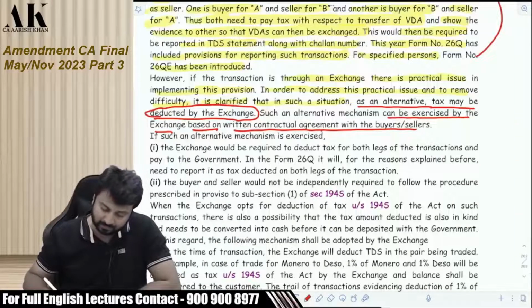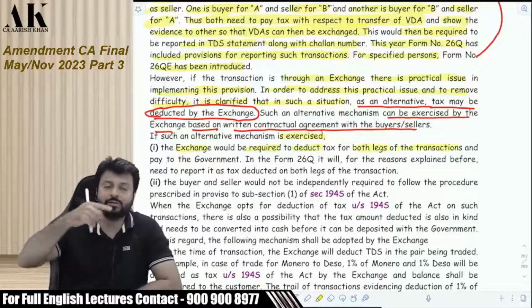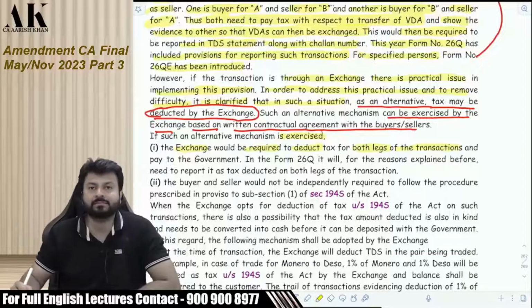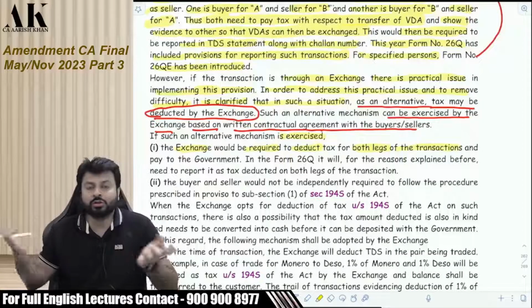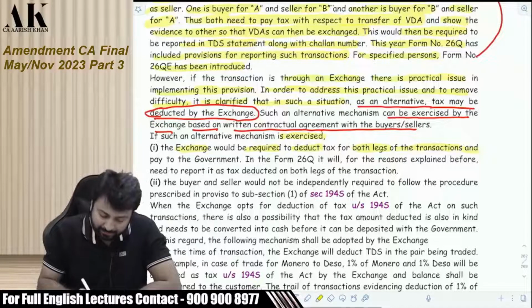We'll take an example which is given in your circular. Now how will this work? If such an alternative mechanism is exercised, the exchange would be required to deduct tax for both legs of the transaction. So the exchange has to deduct tax in both cases because both of them are buyers. In both cases it has to deduct tax and pay to the government.